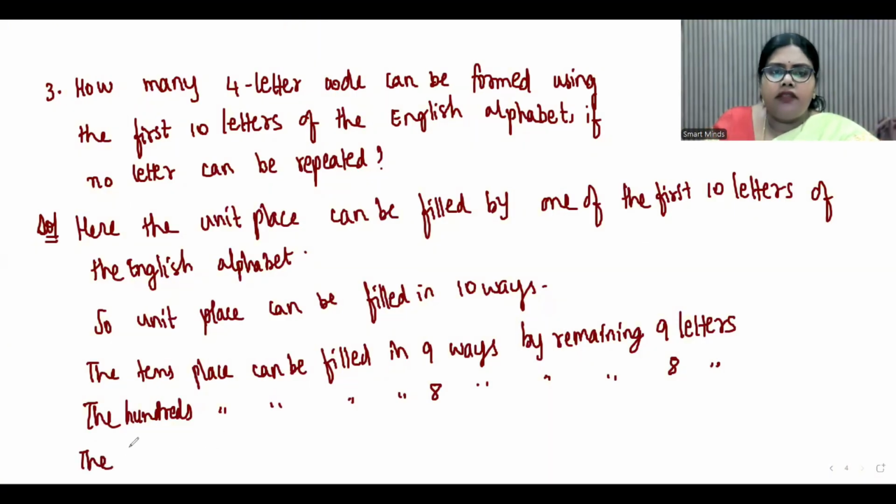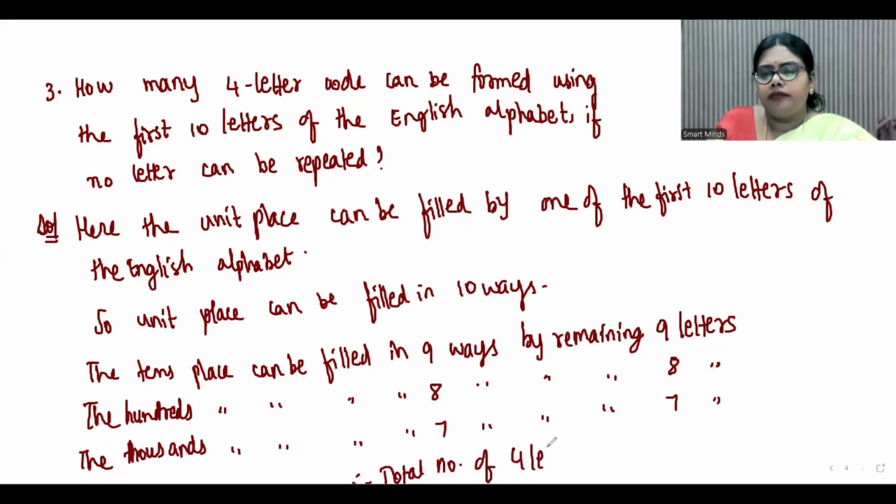And the same way the thousands place, because it is a 4-letter code, can be filled in 7 ways by remaining 7 letters. Therefore, total number of 4-letter codes is 10 into 9 into 8 into 7. That is 5040.